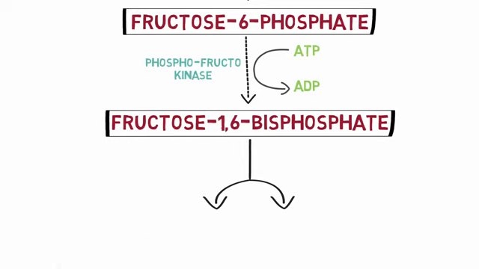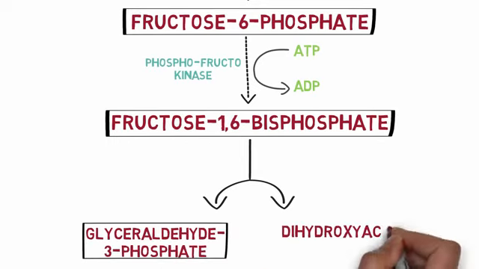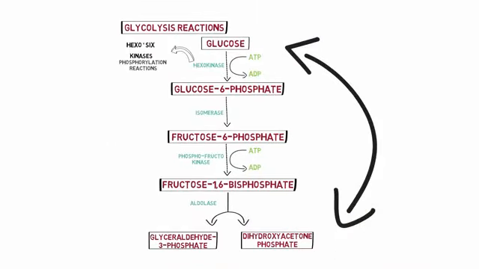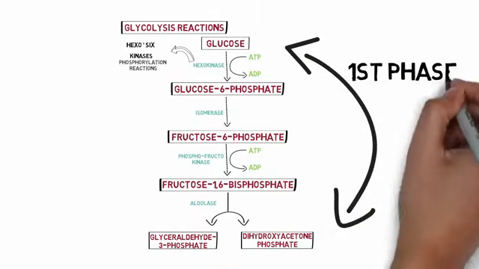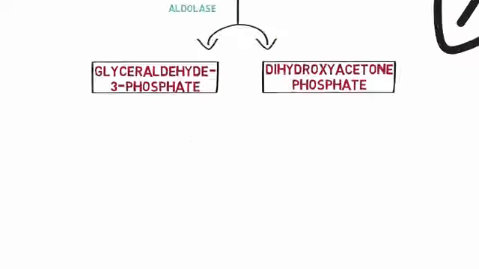Next, the fructose 1,6-bisphosphate is split into 2 molecules, the glyceraldehyde 3-phosphate and dihydroxyacetone phosphate. These both are 3-carbon compounds, and the enzyme that catalyzes this reaction is called aldolase. These reactions compose the first phase of glycolysis, and as you can see, energy is actually utilized in this process in the form of 2 ATPs.